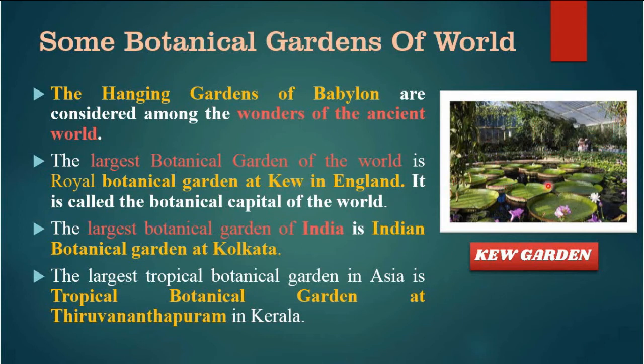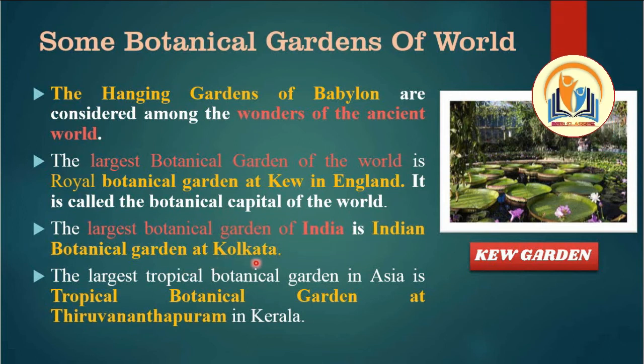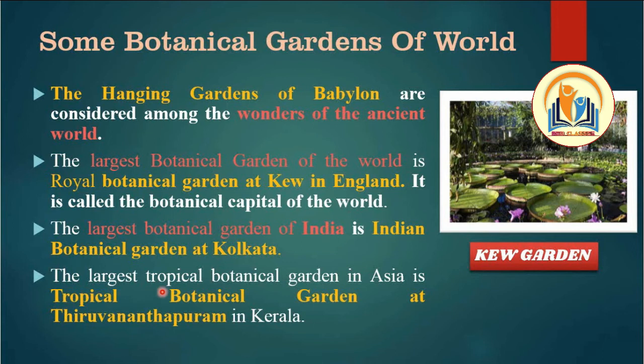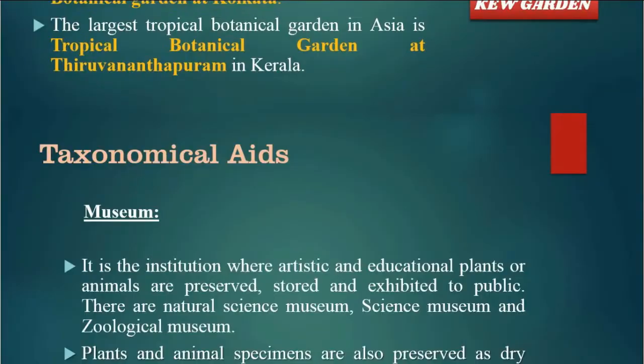It is the picture of Kew, in which water lilies are there. The largest water lilies are there, and it is also called the botanical capital of the world. See, it can come in your MCQs. The largest botanical garden of India is the Indian Botanical Garden at Kolkata. The largest botanical garden in Asia is the Tropical Botanical Garden at Thiruvananthapuram in Kerala.